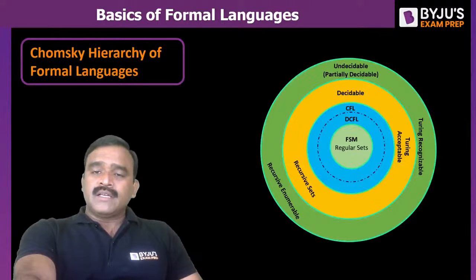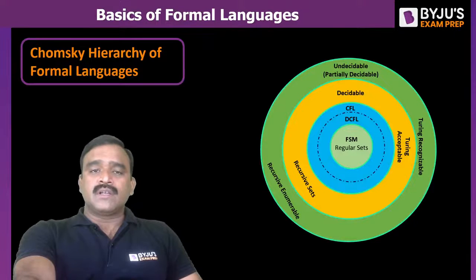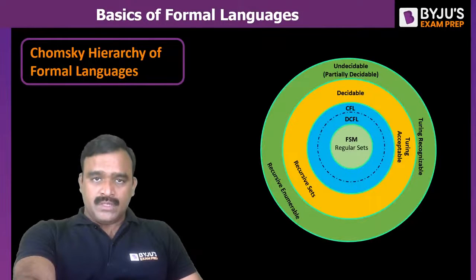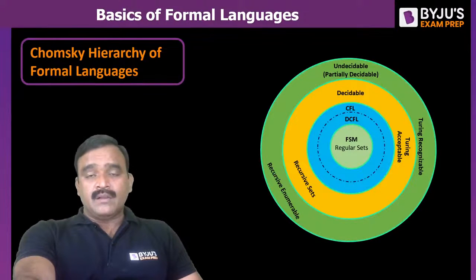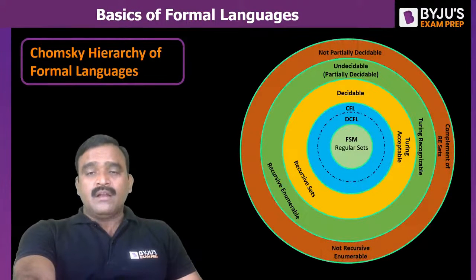Every regular set is a DCFL, every DCFL is also a CFL, every CFL is recursive, and every recursive language is also recursively enumerable. This is the hierarchy of formal languages we are going to study. Every CFL need not necessarily be regular, but every regular language is a CFL. The Venn diagram says that. And then non-partially decidable and non-computable languages.